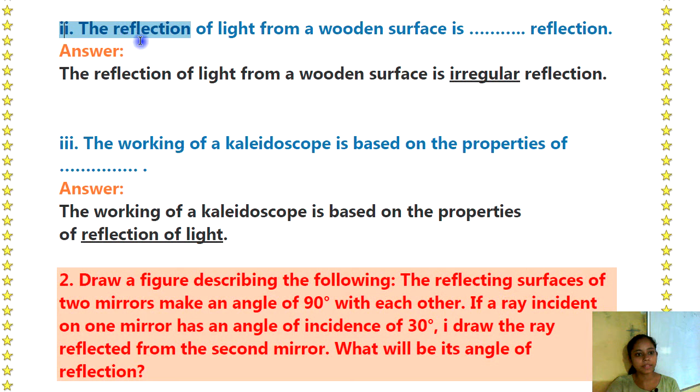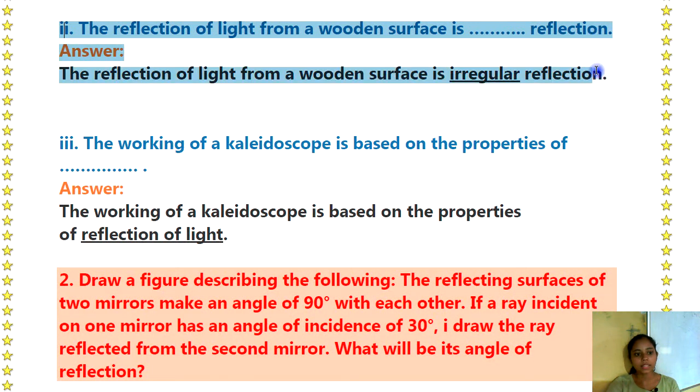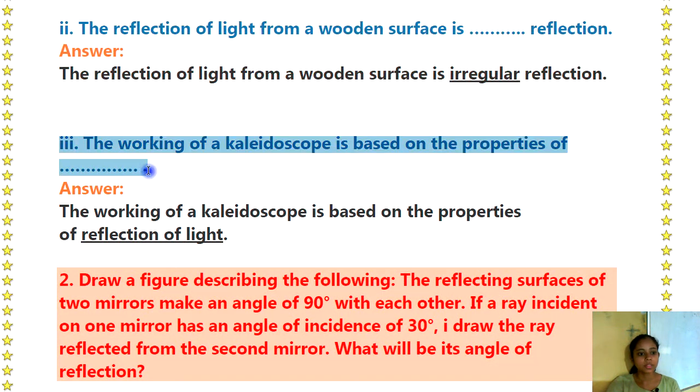Second, the reflection of light from a wooden surface is dash dash reflection. Answer: The reflection of light from a wooden surface is irregular reflection. Third, the working of a kaleidoscope is based on the properties of dash dash. Answer: The working of a kaleidoscope is based on the properties of reflection of light.